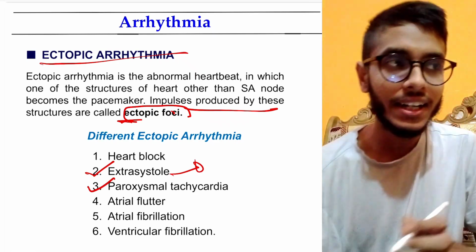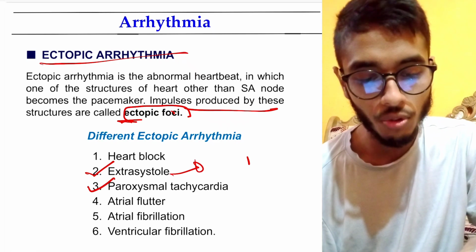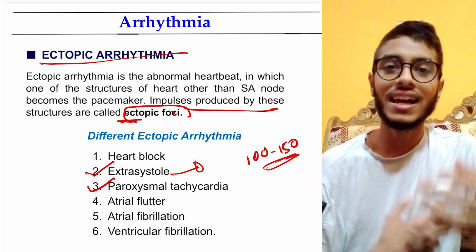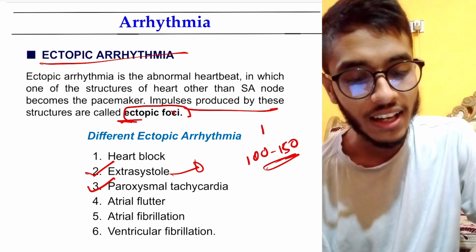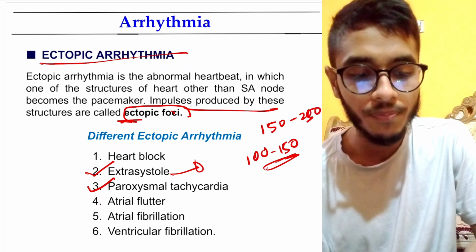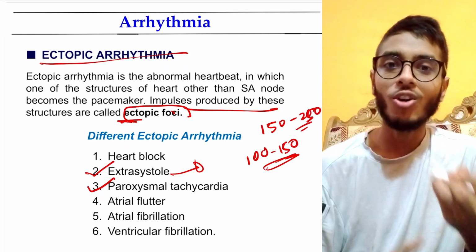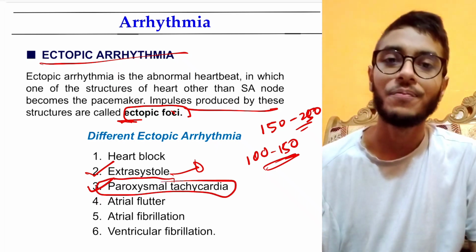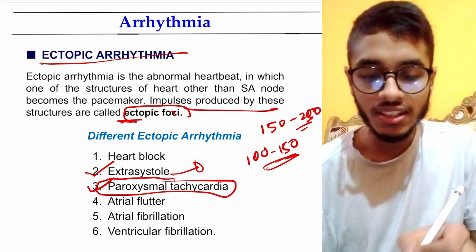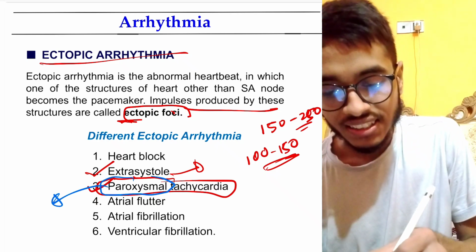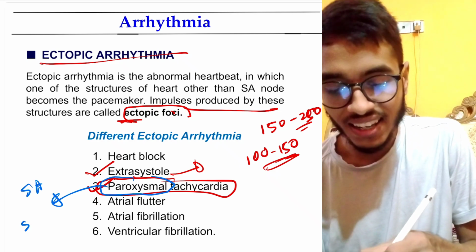What is paroxysmal tachycardia? We came to know that 100 to 150 implies sinus tachycardia, and if the heart rate is 150 to 200 or 250, we may call it paroxysmal tachycardia. Okay, so the term paroxysmal means sudden appearance and sudden disappearance.